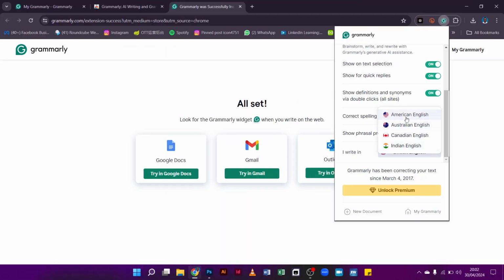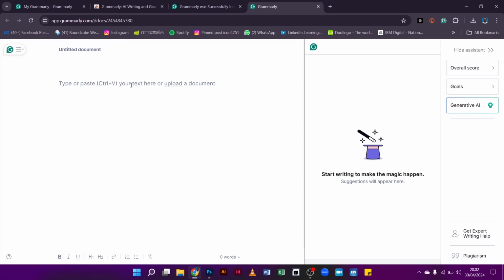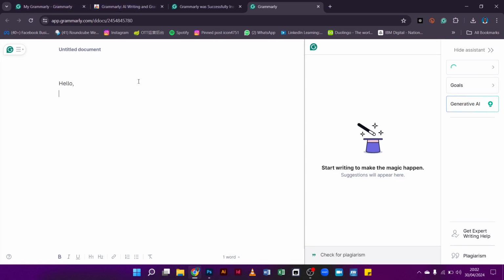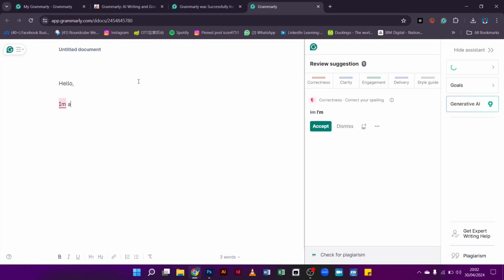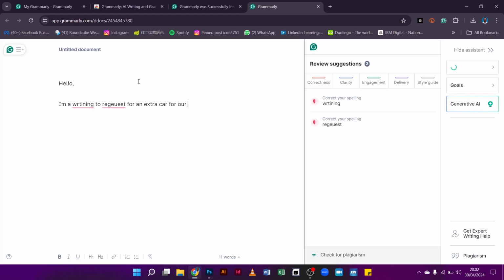Open a writing platform, just like I've said, Microsoft Word, Google Docs, or a web browser, and activate Grammarly by clicking on the Grammarly icon in the toolbar. Explore the Grammarly interface, including the editor, the assistant, and the Insight tab. Now, here's where the real power lies. Grammarly is able to give you real-time suggestions. Type a sample sentence or paragraph to see Grammarly's real-time suggestions for improvements. Then you can review, accept, or reject Grammarly's suggestions based on your writing preference.